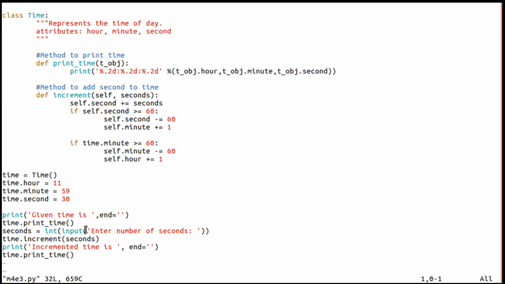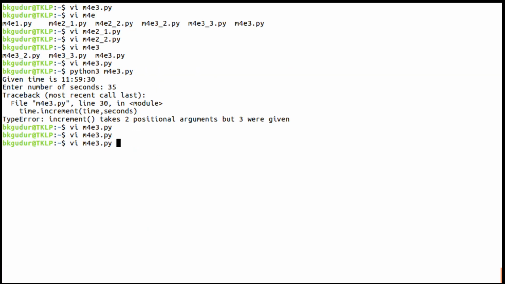As the method is called on this particular object, the first argument for this increment method will be this object itself, time, and the second will be this, by default. Because of that we need to give only one argument there. So if I execute now, you can see given time is this, and enter number of seconds like 35. Now the incremented time: 35 means it will become 0.5 seconds, and this is 0 and this is 12, right?